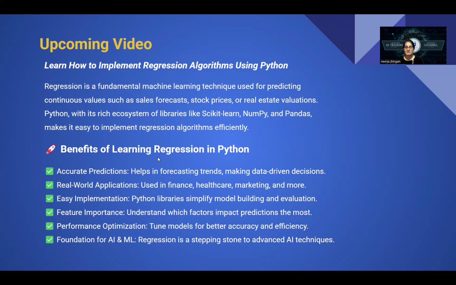The benefits of learning regression in Python, if you watch my video: it will help you make accurate predictions. It's a real-world example. It's an easy implementation, and I will teach you step by step. I will also keep giving you tips, recommendations, and how the interviewer can ask you. Performance optimization, foundation for AI and ML. So you will get so many benefits from a single video.